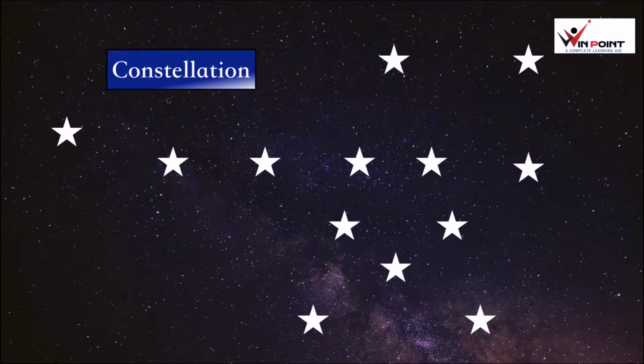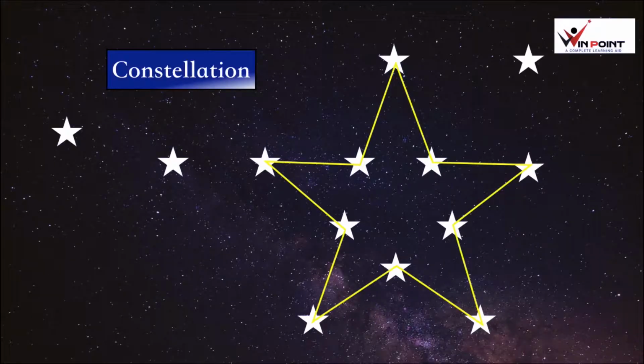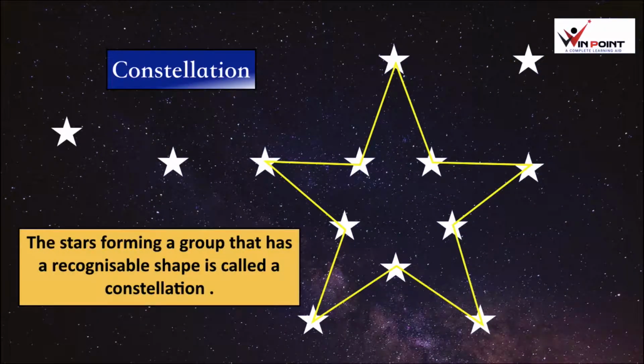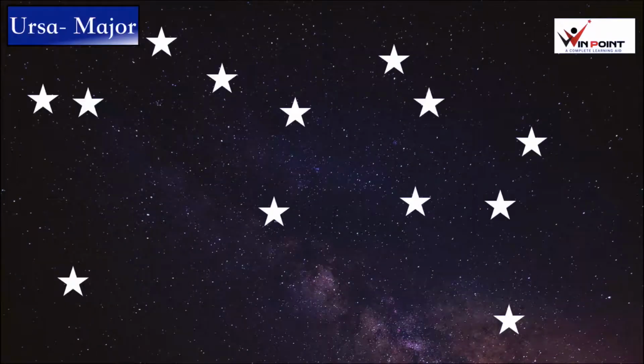Constellation. We know that there are a number of stars in the sky. In some places, the stars form groups, and these groups are known as constellations. Constellation means the groups formed by the stars. The stars forming a group that has a recognizable shape is known as a constellation.